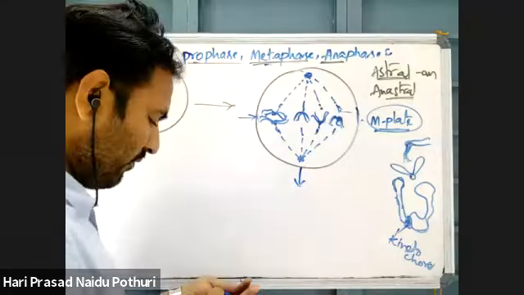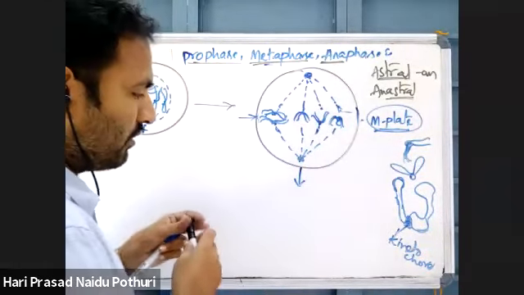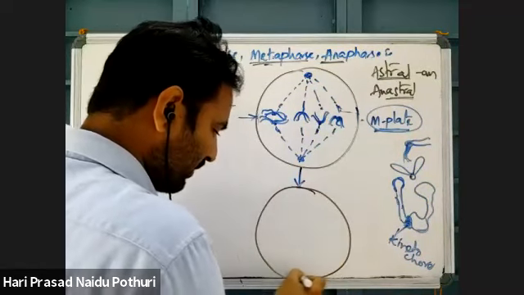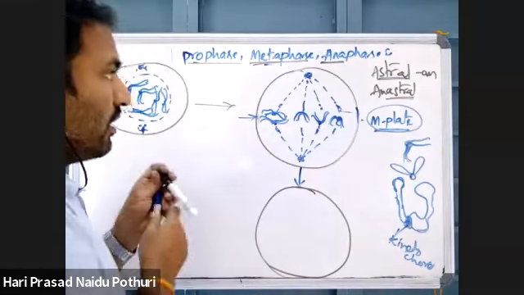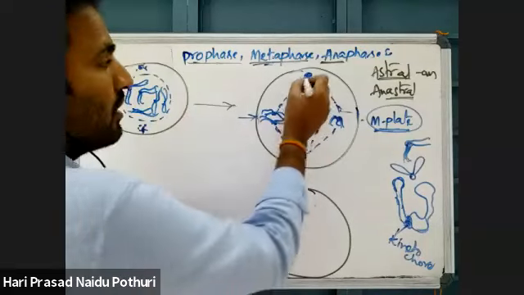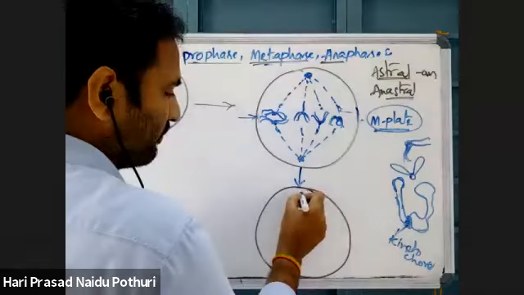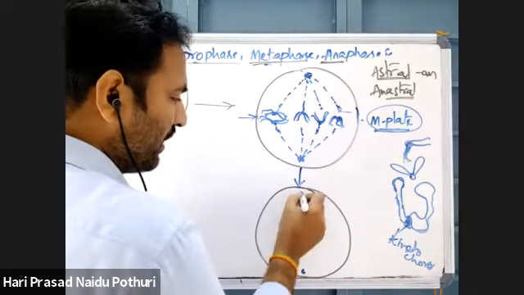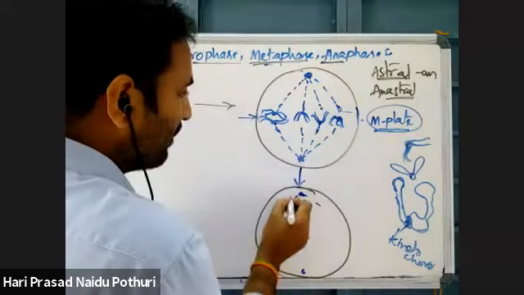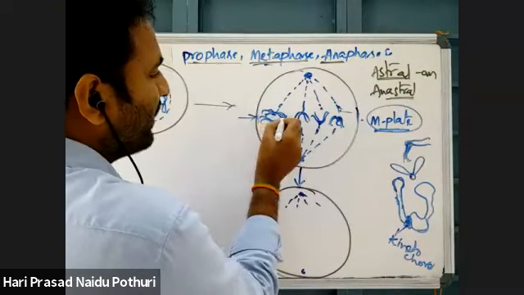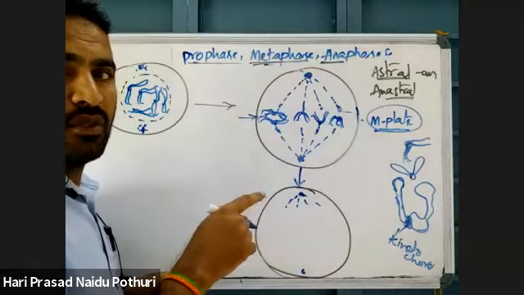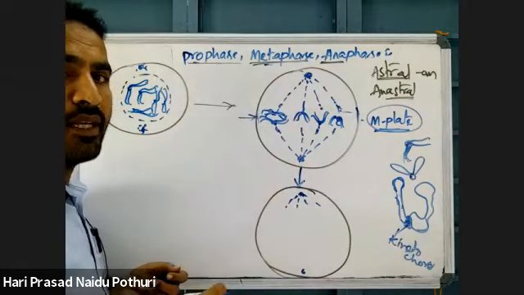Okay. Then after M phase, what happens? Anaphase is taking place. What happens in anaphase? In anaphase, the chromosomes are separated to opposite poles. Here spindle fibers undergo contraction. This is opposite pole. Spindle fibers are there, right? That spindle fibers are contracted. Due to contraction, what will happen? The chromatids are separated. No need to write this diagram now. In next class, I will draw the diagram and explain clearly.